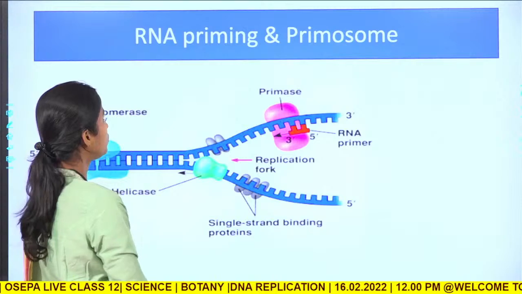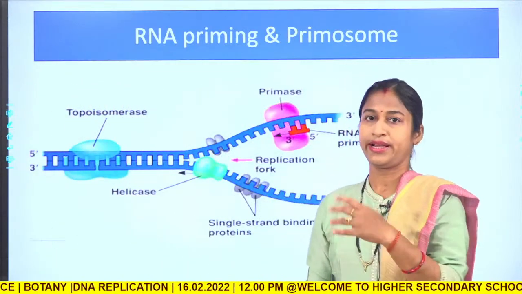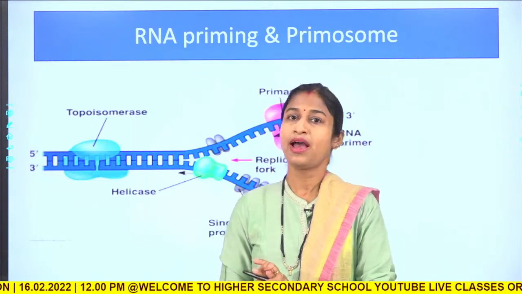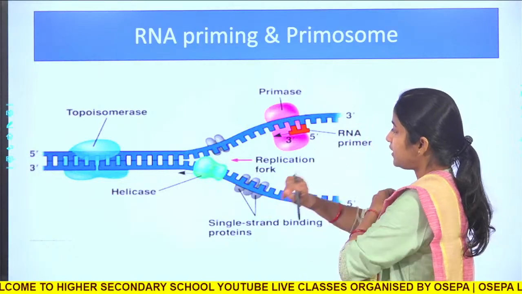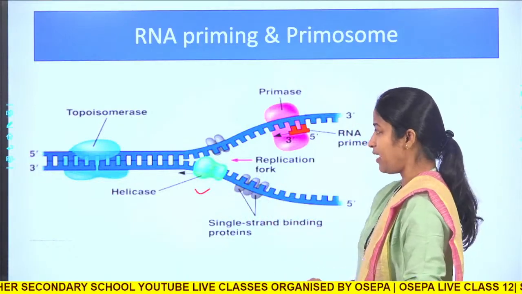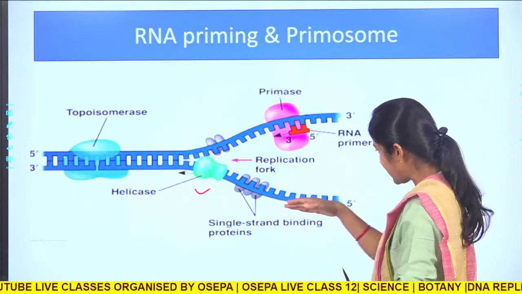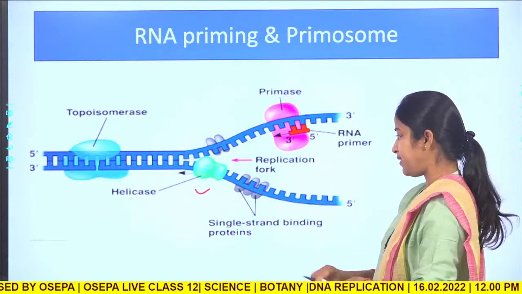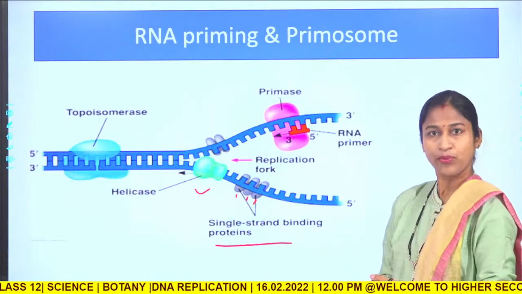Before going to that, let me tell you the function of the DNA helicase. Topoisomerase is another enzyme. Now this is the helicase protein. It will go on cutting the hydrogen bonds, generating single stranded templates. Once the single stranded templates are generated, they will be bound by single stranded binding proteins.